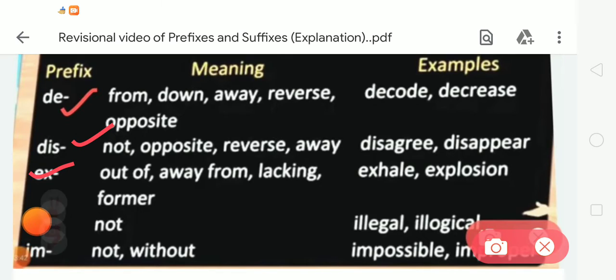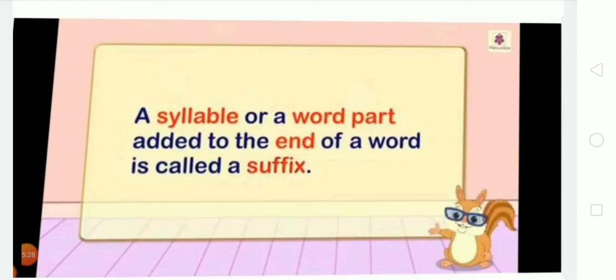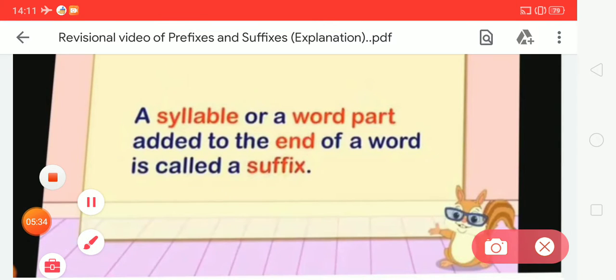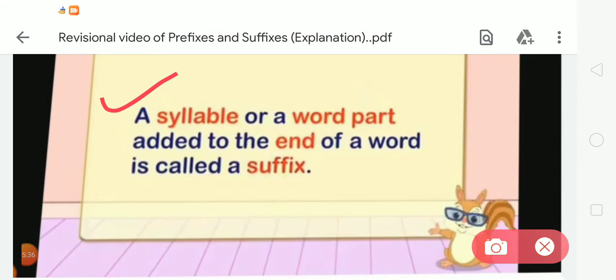So now we are moving to the next, that is suffixes. Student, now we are going to learn about the suffix. What is suffix? We can say that a syllable or a word part added to the end of a word is called a suffix.